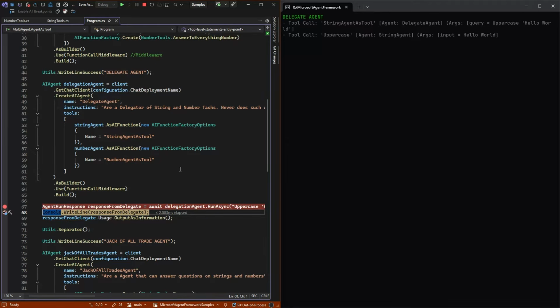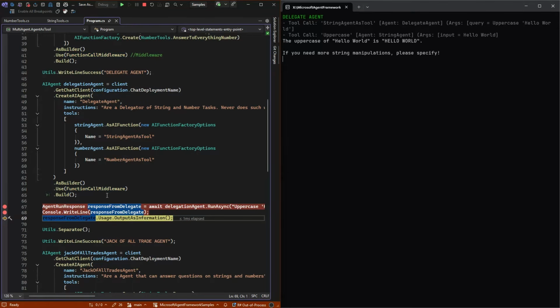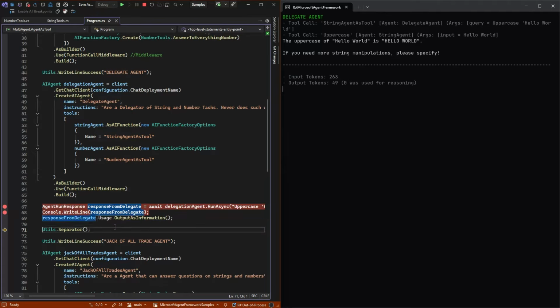So there are actually 2 agents in the works here, but we didn't do the second call ourselves. We just started the agent and asked it to do it, and it did one tool call to an agent that then did another tool call. We see now that it's hello world in capital letters, which makes sense. And we can see it used 263 tokens and 49 output tokens.